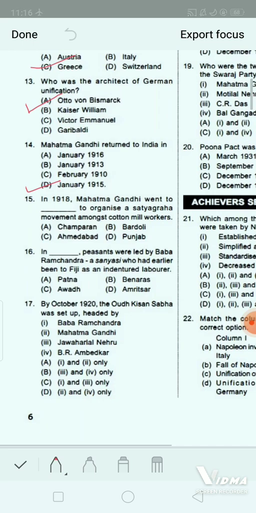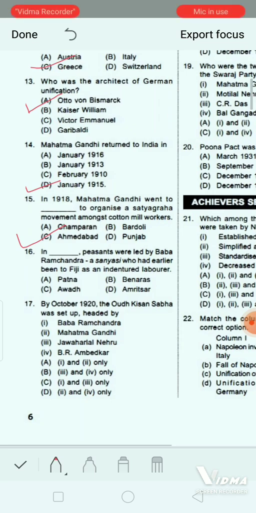In dash, peasants were led by Baba Ramchandra, a sannyasi who had earlier been to Fiji as an indentured labor. Option A, Patna. Option B, Banaras. Option C, Awadh. And option D, Amritsar. What will be the correct answer of this question? Yes, it will be Awadh.